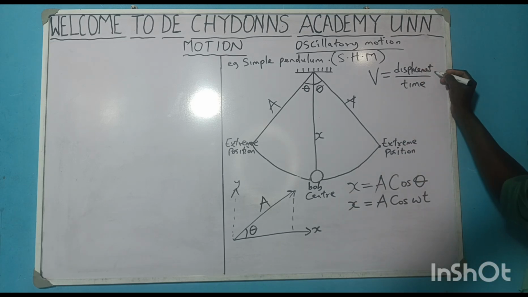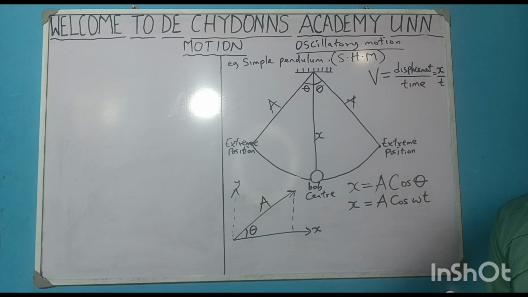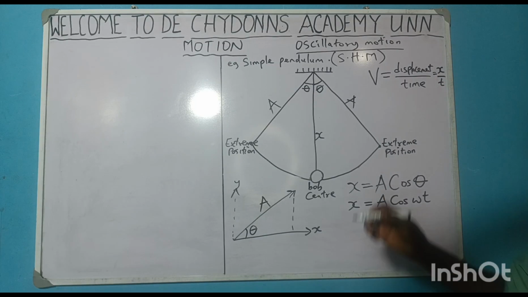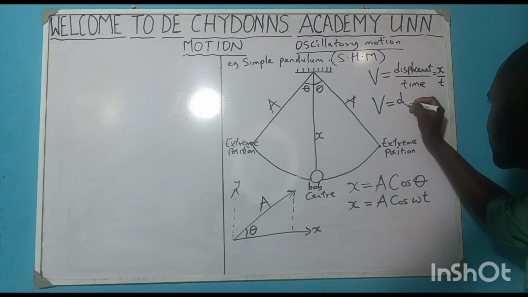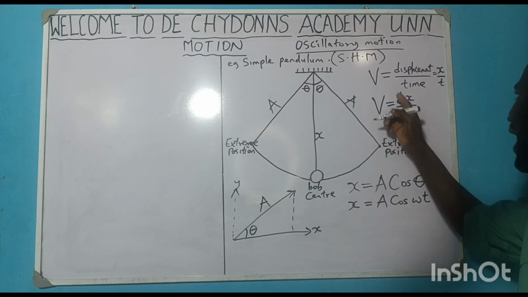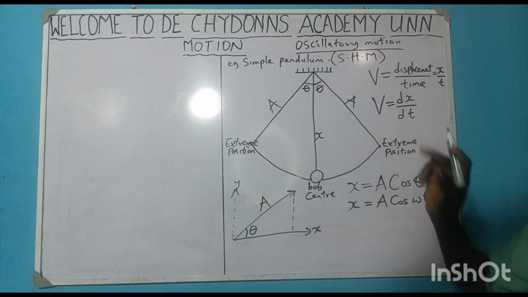What is your displacement? Your displacement is x and your time is t. Whenever you have something like this, it means that to get v, I will differentiate x with respect to t. When you differentiate x with respect to t, you get velocity.